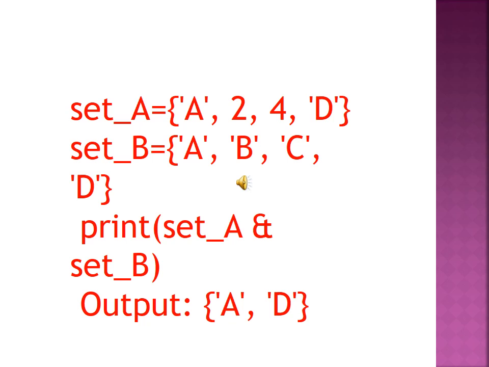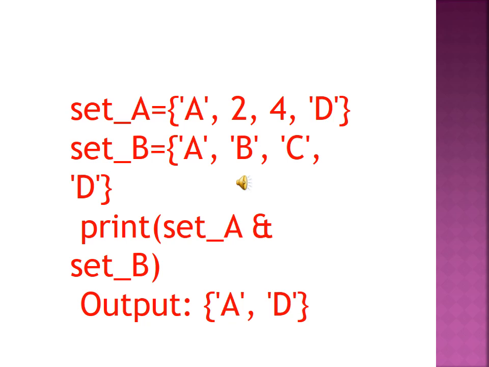Set A equals A, 2, 4, D. Then set B equals A, B, C, D. In this we have used the intersect operator.